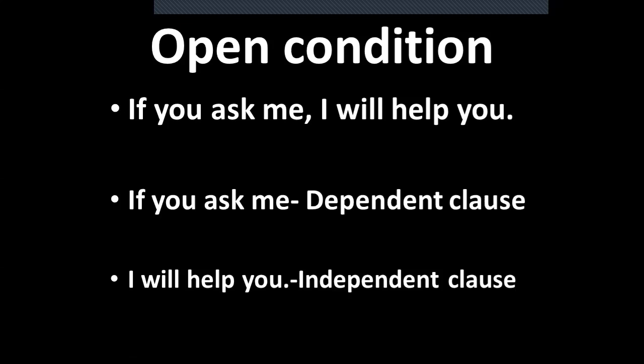If you scold me, I will scold you. If you help me, I will help you. In daily conversation, we use this condition, open condition or probable, possible condition. So learning this condition is important because it will help you to improve and enhance your speaking skills, and we use this condition in our daily conversation.